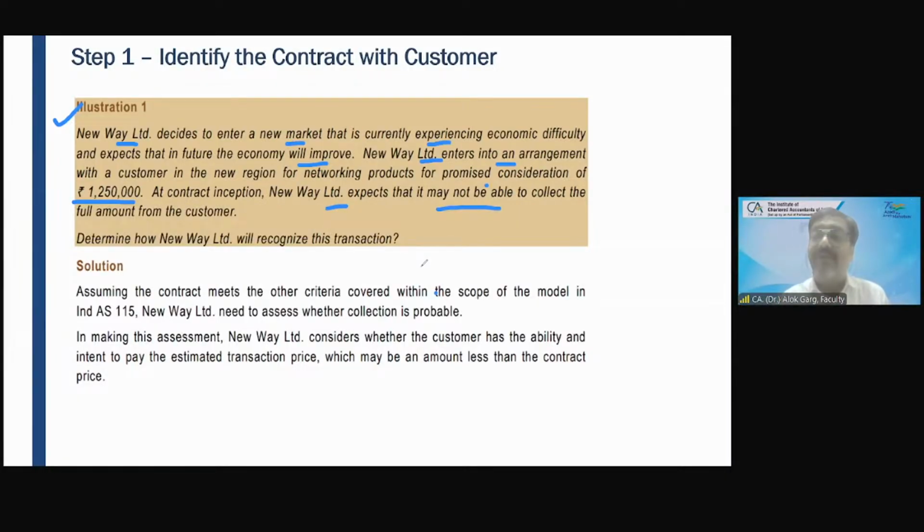Doesn't matter whether you have received the money or not. For example, this is a new market. And on day one, this entity is not expecting any collection. This entity is saying, oh my God, this is a very stringent market and people are not paying money. So will this company recognize any revenue even after selling the goods? No. On day one they are not expecting any collection. So of course no. But subsequently after 3 days,